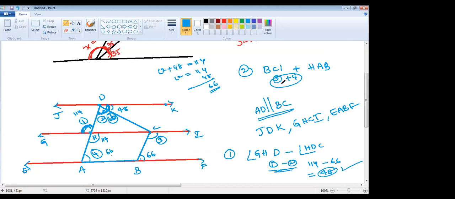The second question is angle 3 plus angle 4. Where is angle 3? Please tell me what is angle 3. Ma'am, it will be 66 plus angle 3 equals 180, so it will be 114 again. Ma'am, it will be corresponding angles. These two are corresponding angles. So angle 3 is equal to 114 plus angle 4.